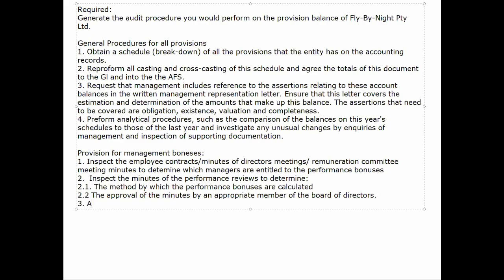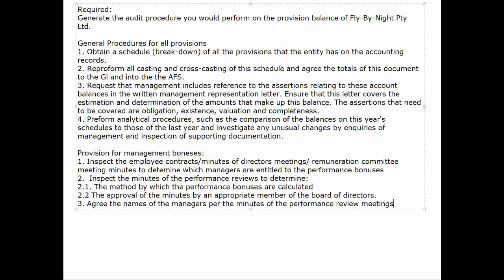We then look at the method of how the performance bonus is calculated. Is it a percentage of the sales made? Is it a percentage of the branch's profit? Whatever it is, we're going to look at that, and once we identify how it was calculated, the first thing we're going to do is try to recalculate it, right?